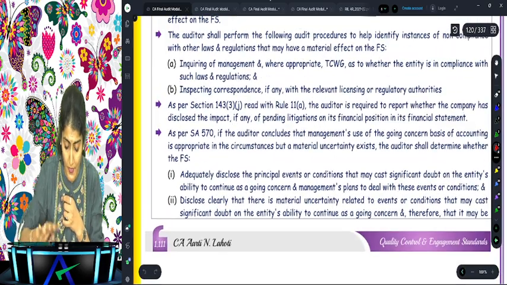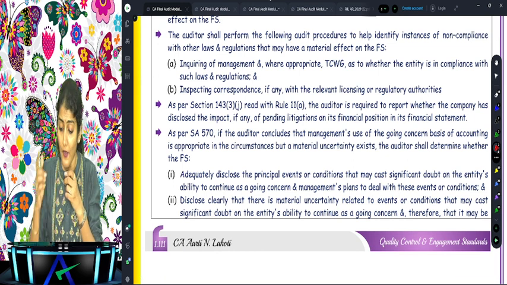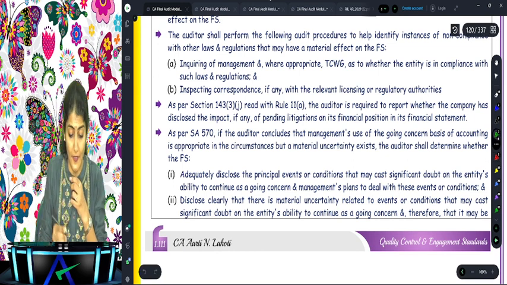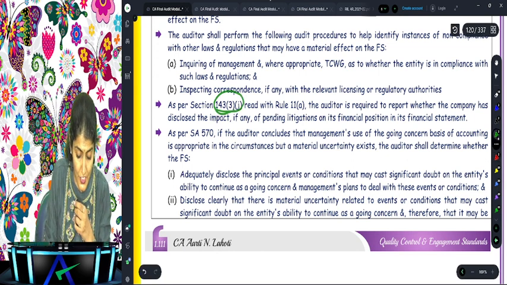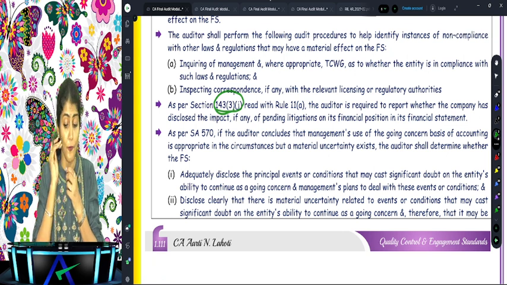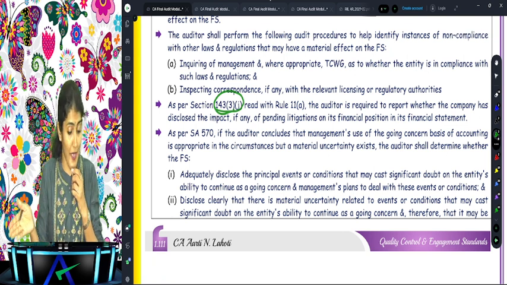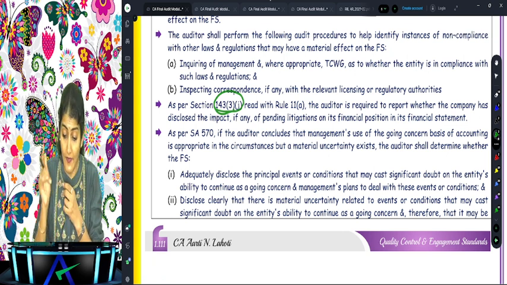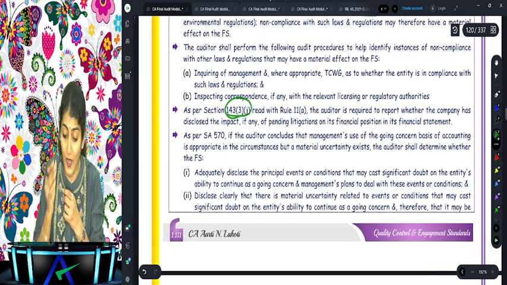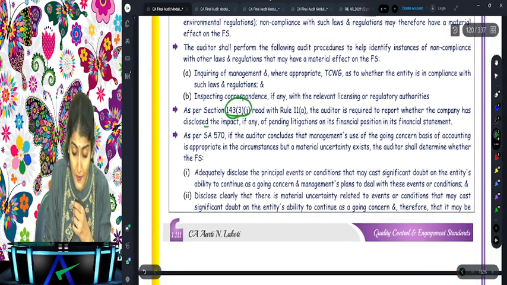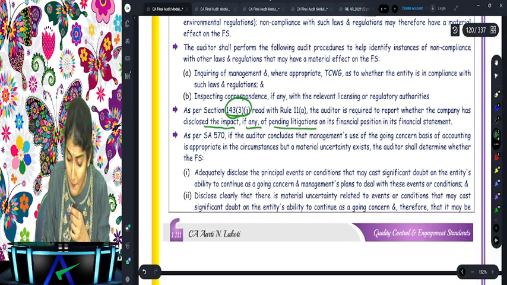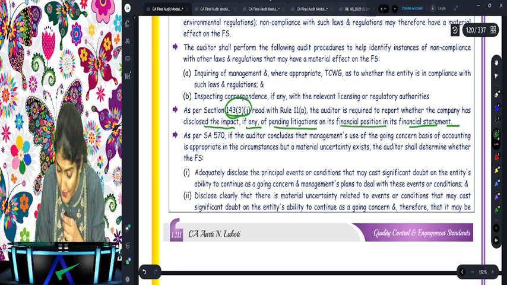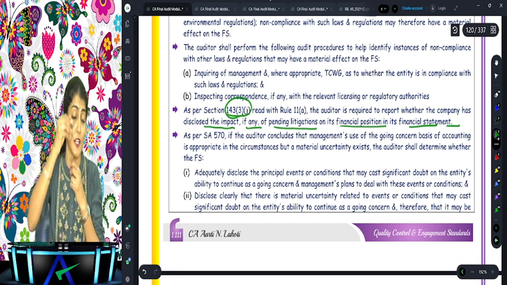Listen. In that Abhinandan question, they said 143(3)(j). What is 143(3)(j)? Such other matters as may be prescribed. The auditor is required to report whether the company has disclosed the impact of any pending litigation on its financial position in its financial statements.